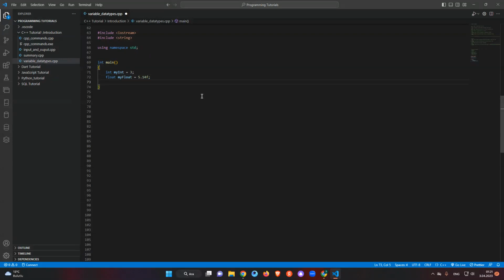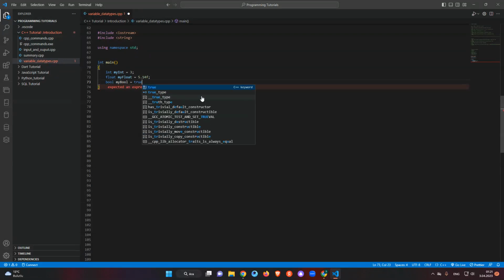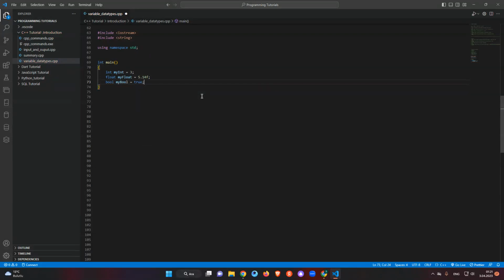Let's continue with the other one. So bool, myBool. At first we say bool, it is just true or false, right? Let's say myBool. We can say true, or false, I don't know which one you want to use, but in this case we say true. The type is bool, the variable name is myBool, and the value is true, okay?